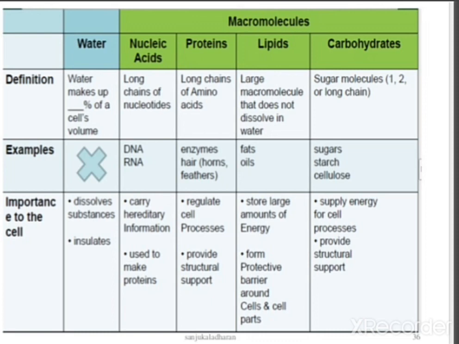And carbohydrates supply energy for cell processes, provide structural support and all. So whenever we are in need of energy, carbohydrate metabolism will be carried out, and this will provide energy for our further processing. So this is about the different types of macromolecules. We'll discuss them one by one.